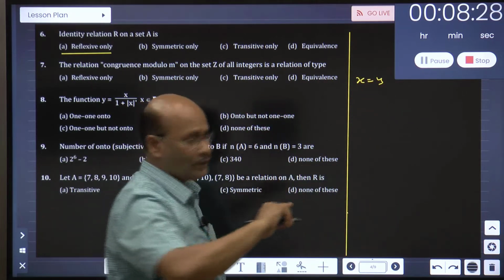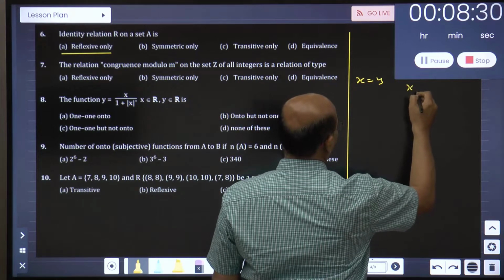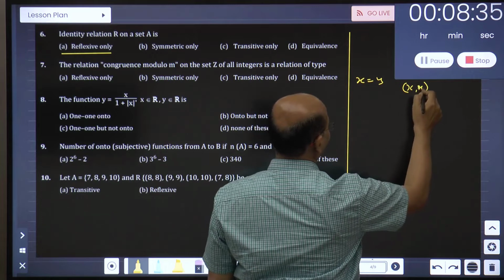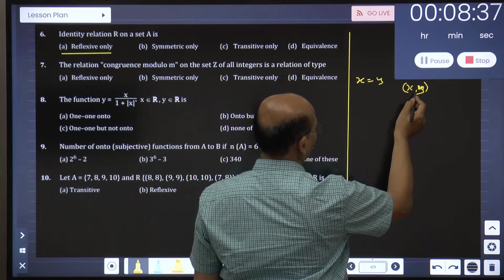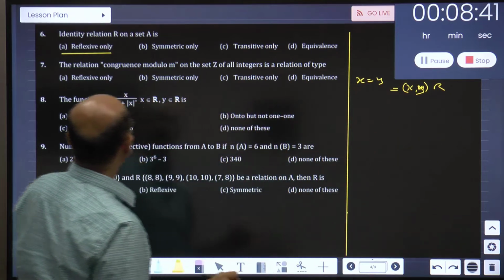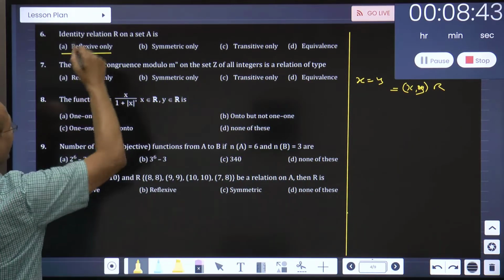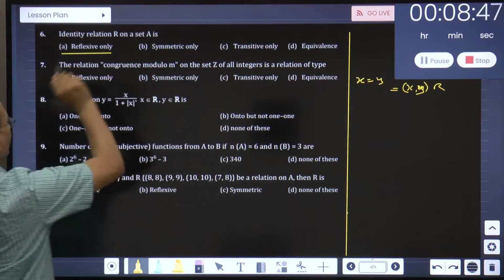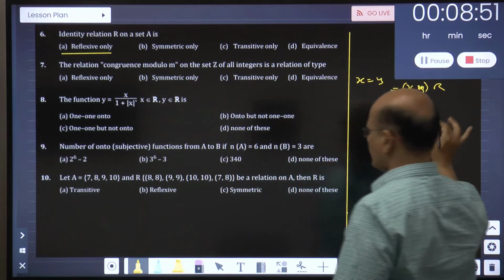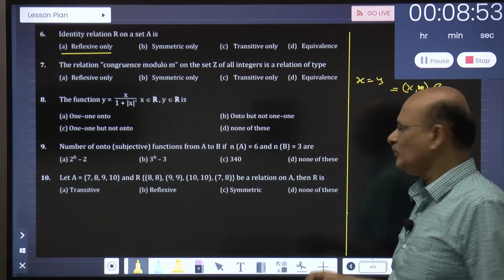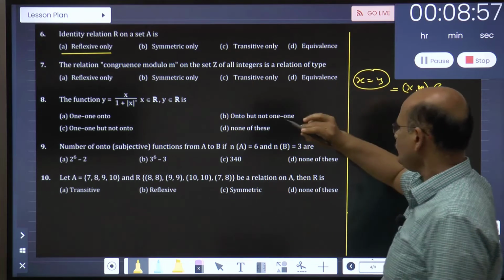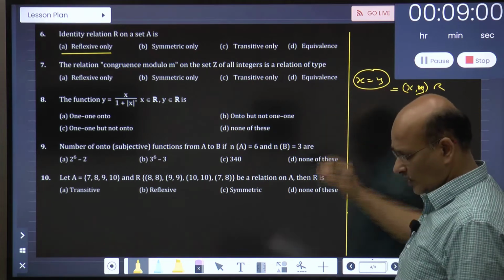So when I talk about relations, the pairs are equal, x is equal to y. So when I say (x, y), x and y are equal. So definitely this is reflexive, right? As they specified only reflexive, symmetric, transitive, you have to just check off any one which is suiting. So I think it is reflexive, so directly you can do it. It can be symmetric also, but in this case, as identity relation is x equals y, I can say it is reflexive. So that's the point.